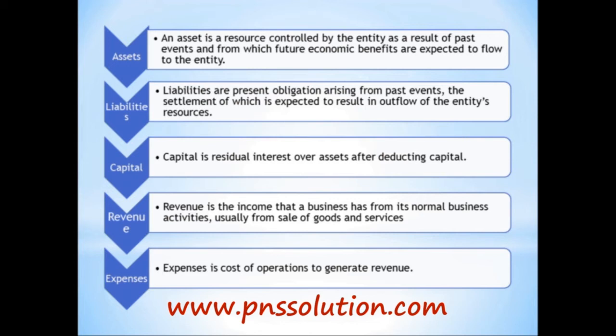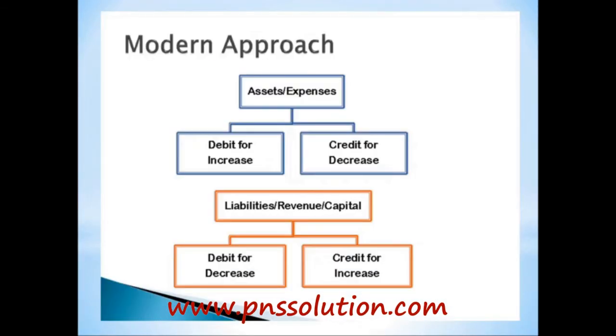Now we go to the golden rule of modern approach. The rule is that each and every item of assets and expenses are debited if they are increased and credited if they are decreased. For example, if we pay cash to someone, then our cash is decreasing, so we credit cash account.